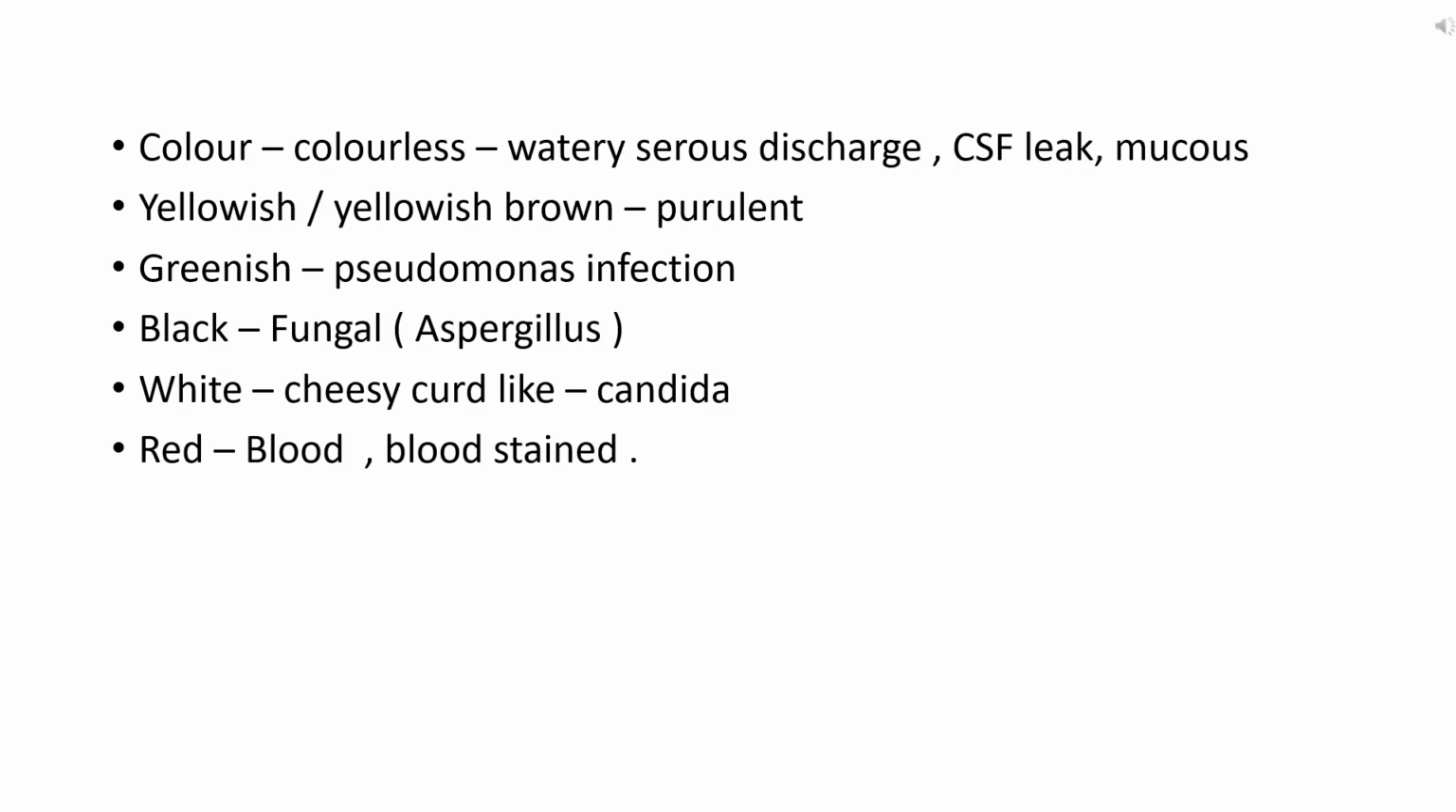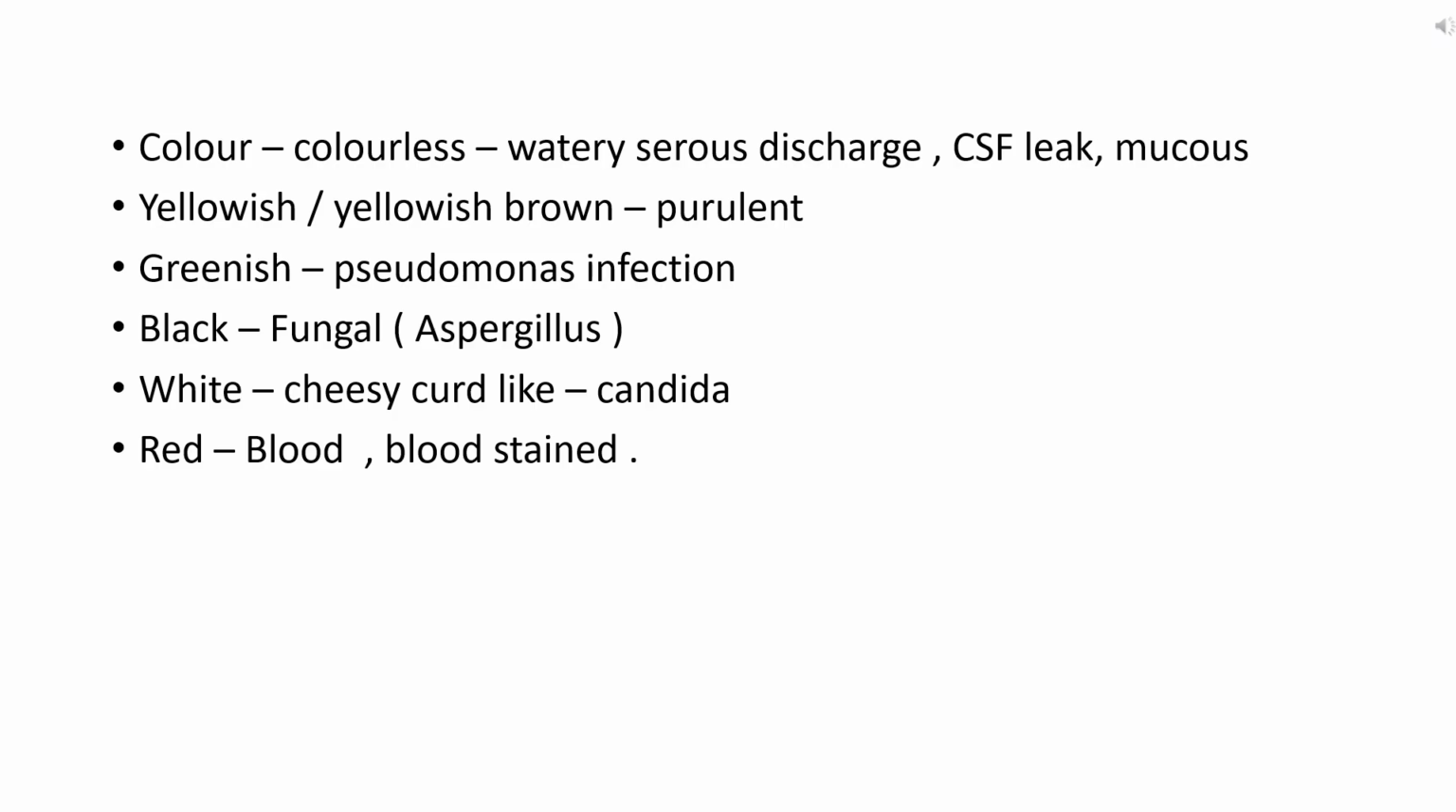Now coming to the color of ear discharge. So again, it is divided into various categories. First is colorless. In this, we see mostly the watery ear discharge or serous type of discharge. It is mainly observed in case of CSF leak or CSF otorrhea, or in case of mucoid discharge, mostly the mucus is colorless. So in that case, the discharge will be colorless.